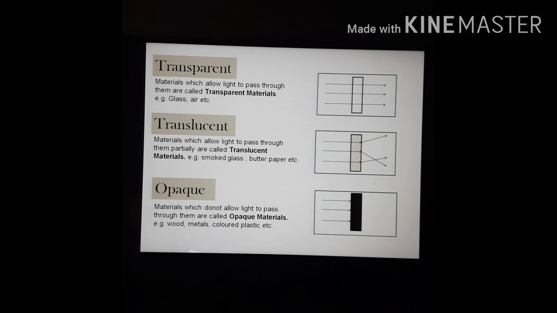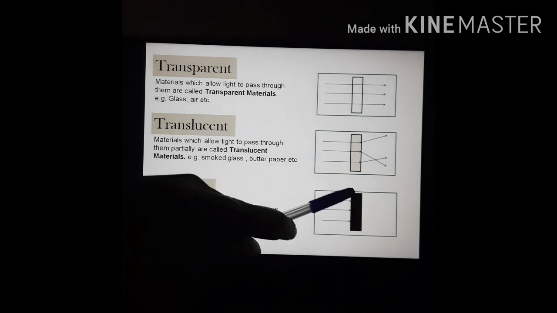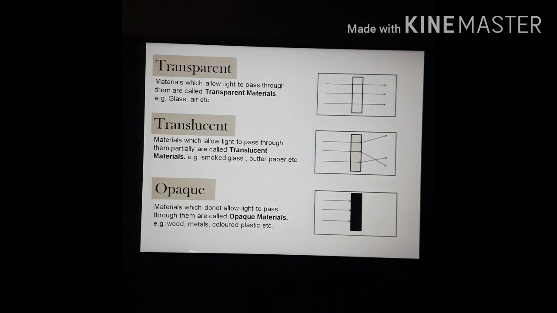Next is opaque materials. Materials which do not allow light to pass through them are called the opaque materials. For example, wood, metal, colored plastic, coal, mud, etc. In this picture, there is a wooden piece. When light falls upon this wooden piece, it does not allow light to pass through them, and we can't see across the wooden piece. These materials are called the opaque materials.